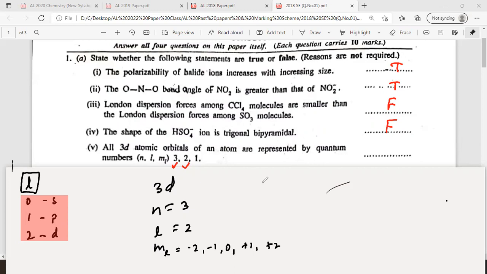Each orbital can accommodate a maximum of 2 electrons. So ml equal to 1 does not represent all the atomic orbitals of 3D. Actually, only the last one is wrong, the other two are correct. So ml equal to 1 does not represent all the atomic orbitals of 3D.